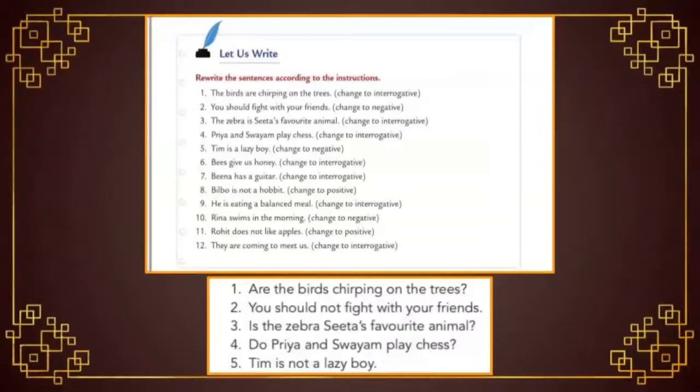The birds are chirping on the trees. The given instruction is change to interrogative. Interrogative means to make a yes or no question. Okay, already we learned that if we want to form a yes or no question, we have to move the verb before the subject. In the given first sentence, what is subject and verb? Yes, the verb is are. So we have to move the verb before the subject. Are the birds chirping on the trees? Put a question mark.